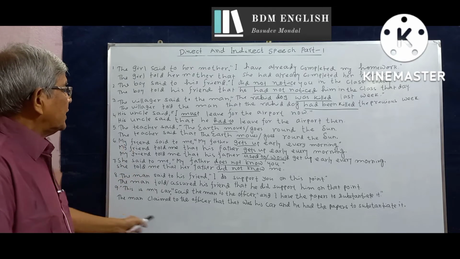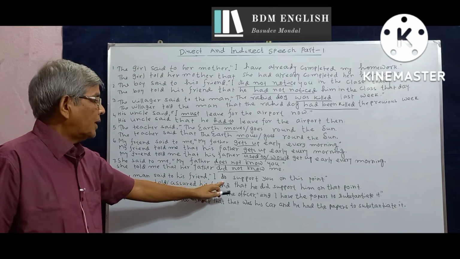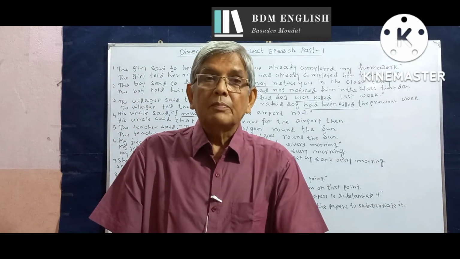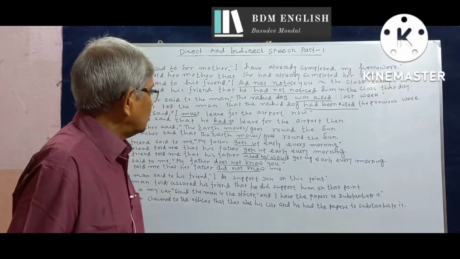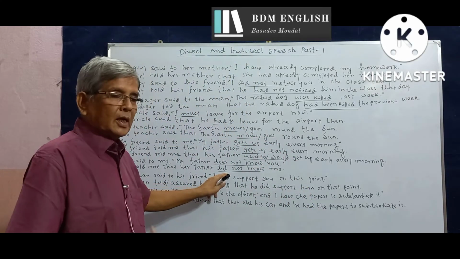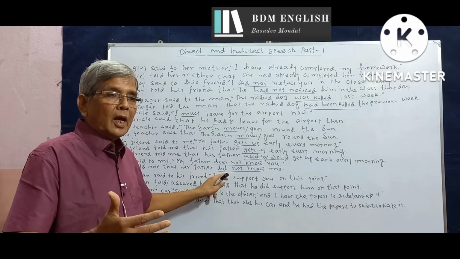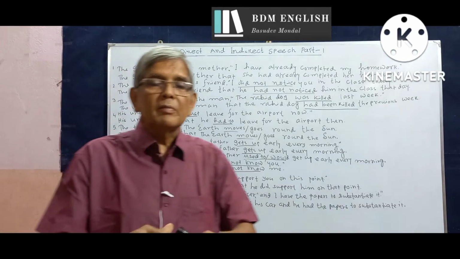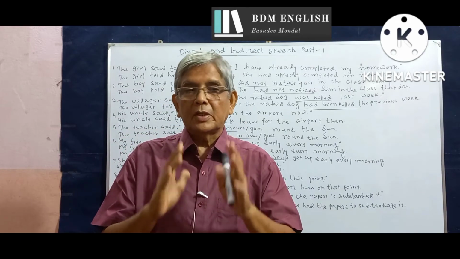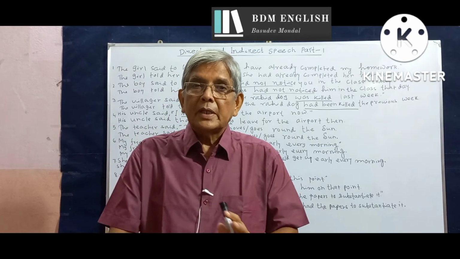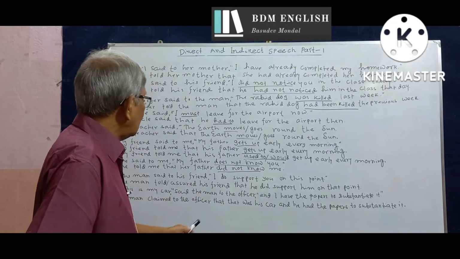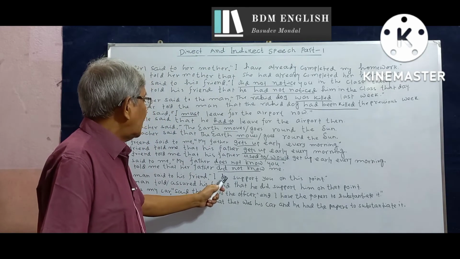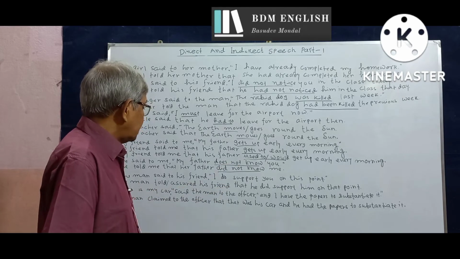In number 8, we get the helping verb do, but it is not a negative sentence. It is a positive one. We use do or does in the simple present tense active voice and did in the past simple tense active voice to lay extra emphasis on the main verb in positive sentences, in positive statements. So, I do support you actually means I really support you, I certainly support you, etc.